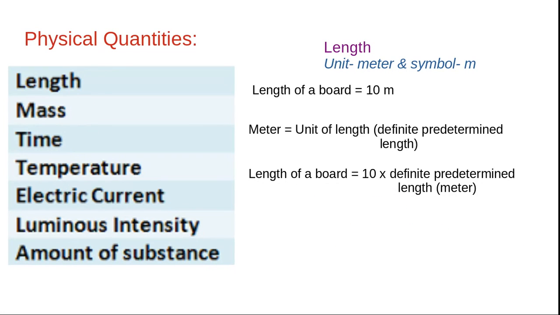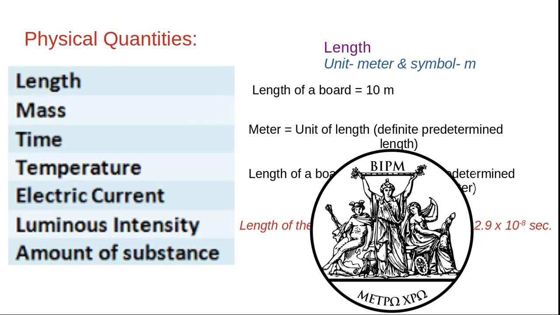1 meter is equal to the length of the path travelled by light in 2.9 into 10 to the power 8 second. There is no need to remember this; I am just telling you how people decide on something fixed, valid all over the world, not changing from person to person. The International Bureau of Weights and Measures decides how much 1 meter is. This is the symbol of the International Bureau of Weights and Measures.